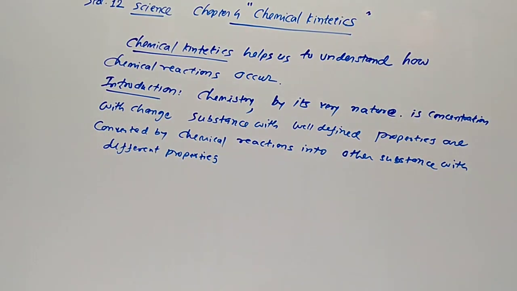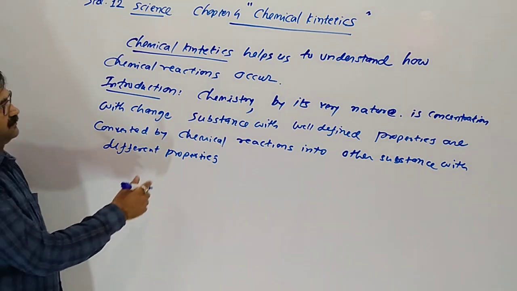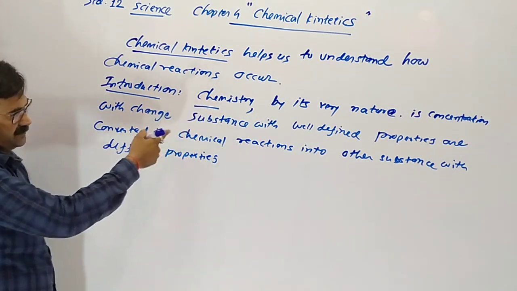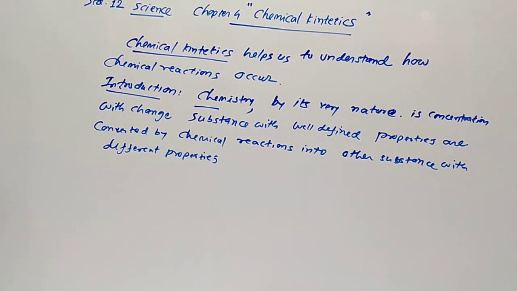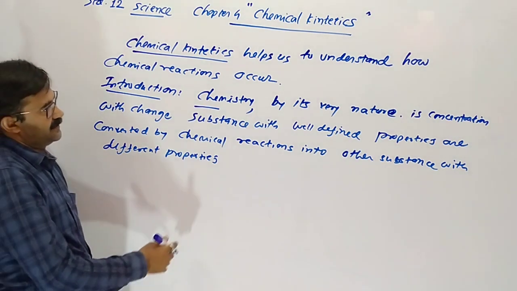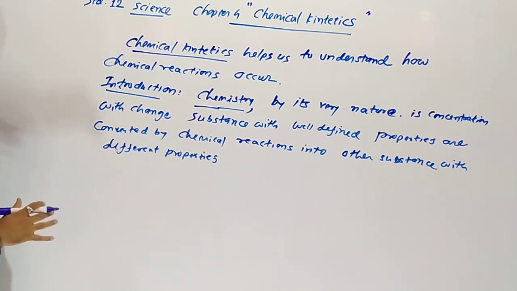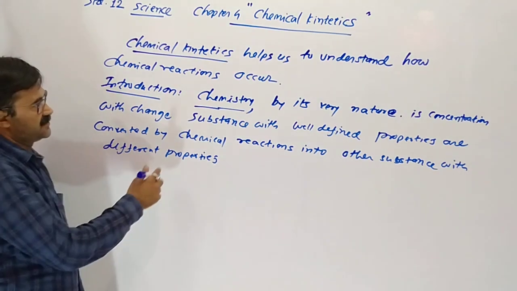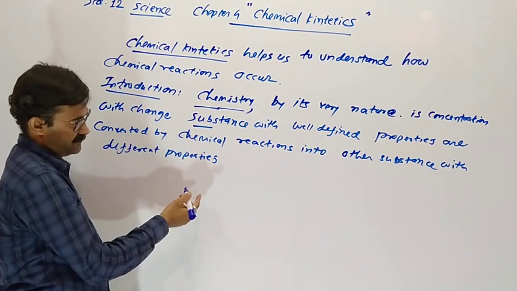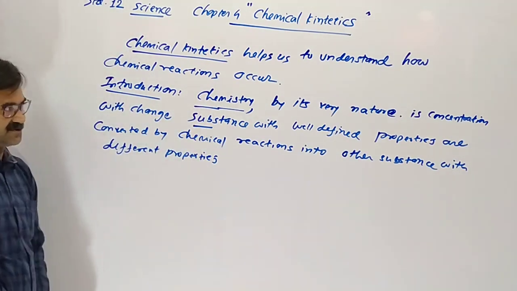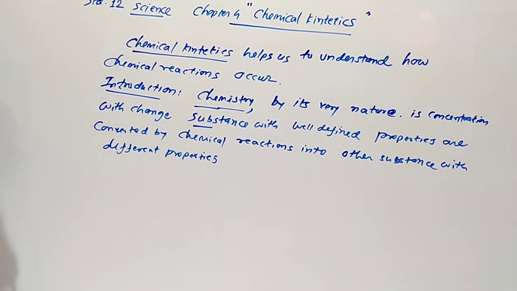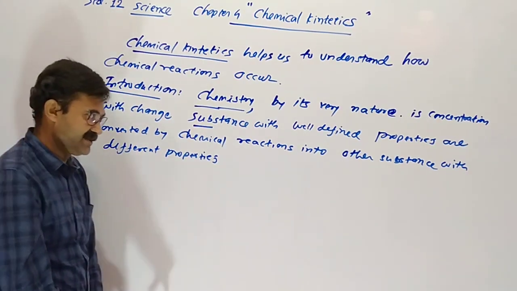For any chemical reaction, first, chemistry by its varied nature is concerned with change. In chemistry, our chemistry varies with nature. When the concentration of a substance changes, then the property will be changed. When one substance chemically converts into another substance, the property will be changed.